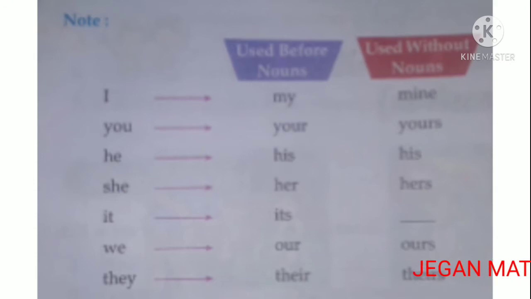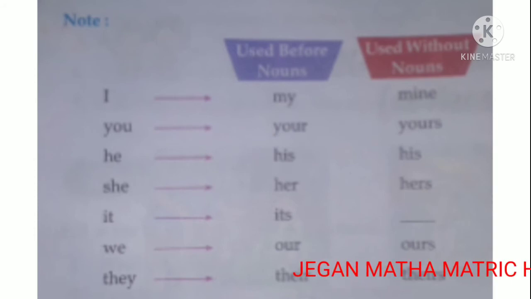I: my is used before nouns and mine is used without nouns. Like that, you: your is used before nouns, yours is used without nouns. He: his is used before nouns, his is used without nouns, both the same.